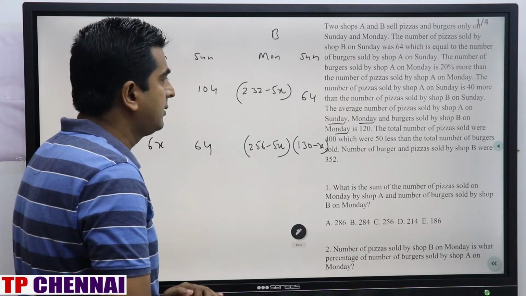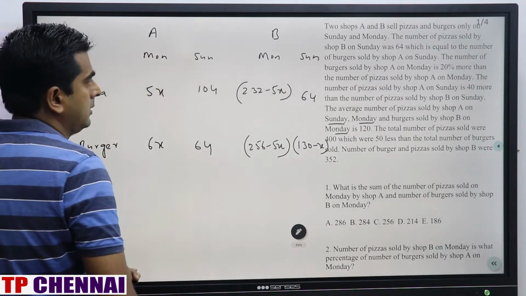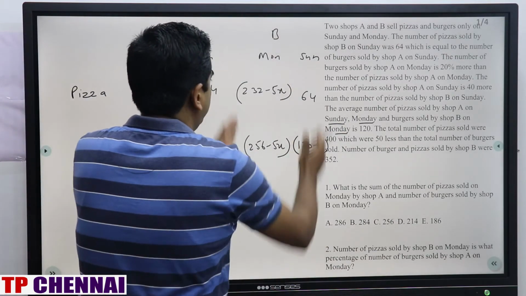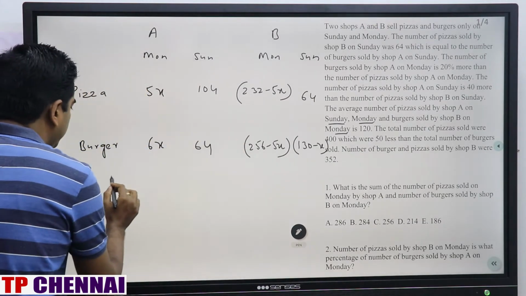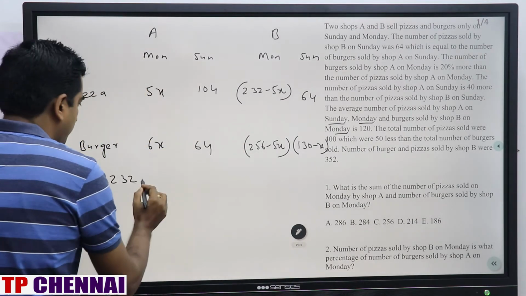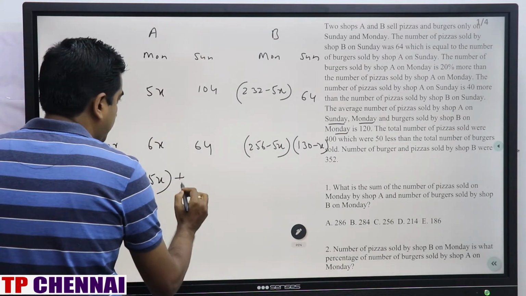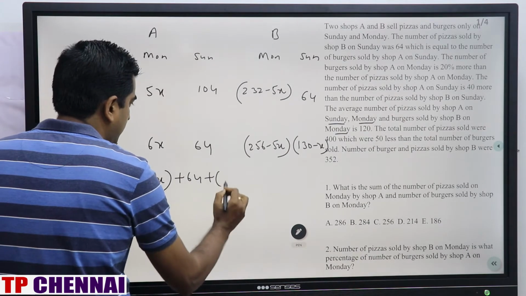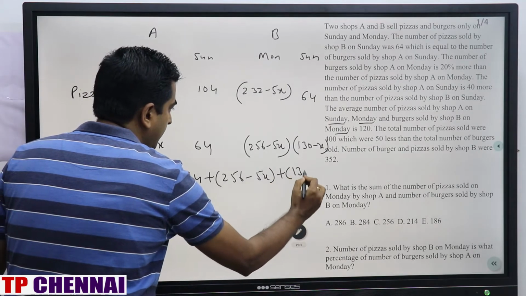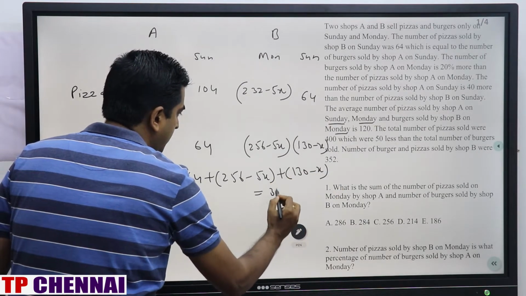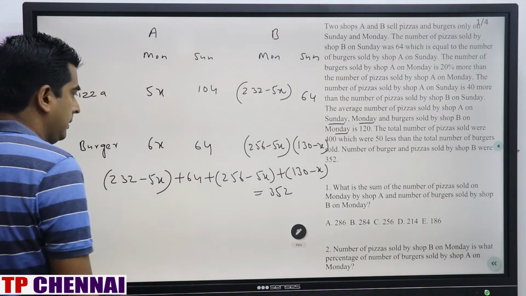The number of burgers and pizzas sold by shop B were 352. Shop B, this part, total is 352. Add this value first: 232 minus 5x plus 64 plus 256 minus 5x plus 130 minus x is equal to 352.